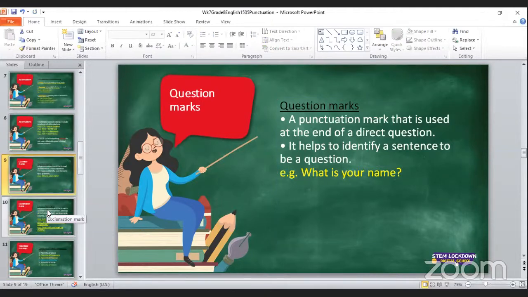Okay, since you know about a question mark, that is all there is about a question mark, so we will not dwell much on it. But if you have a question about the question mark, please, the chat is still open for you to ask.